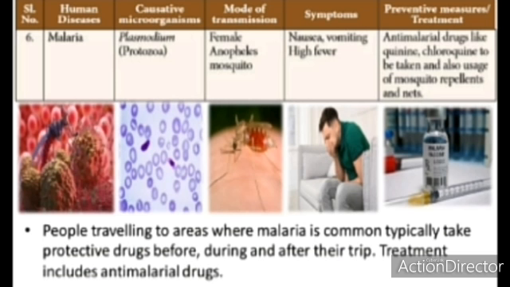How can it be treated? What is the prevention for malaria? Anti-malarial drugs like quinine and chloroquine are to be taken, and mosquito repellents and nets should be used. People traveling to areas where malaria is common typically take protective drugs before, during and after the trip, and treatment includes anti-malarial drugs. You can see in this picture, if a person gets a bite from the female Anopheles mosquito, malaria can be contracted.